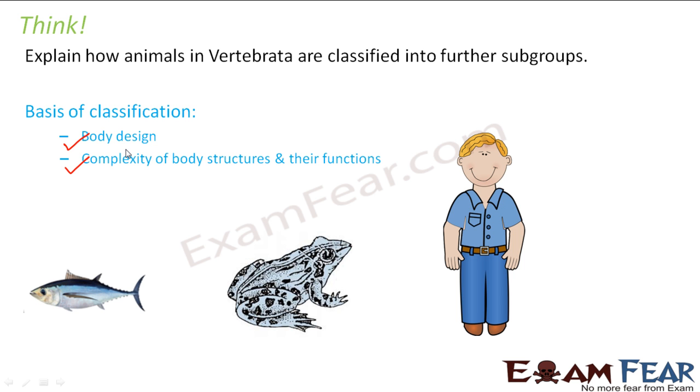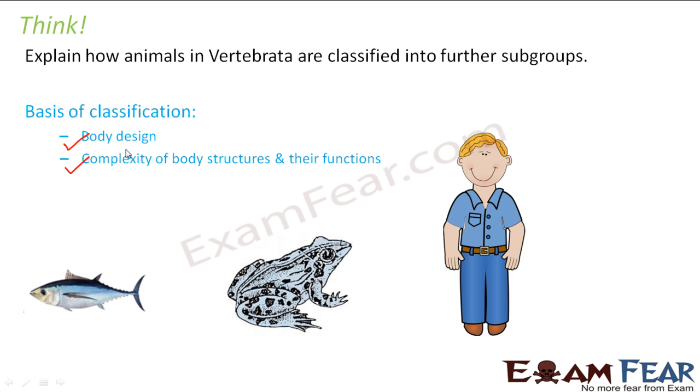For example, heart. Heart is present in all of the 3 things which you are seeing on the screen. Fishes have a heart, even the frog has a heart, even a human being has a heart. But the heart in fishes is 2-chambered. It is 3-chambered in case of a frog and it is 4-chambered in case of a human being. So the complexity of the body structure is increasing.